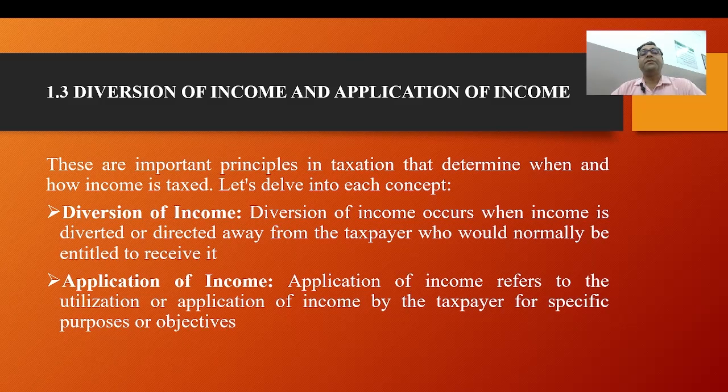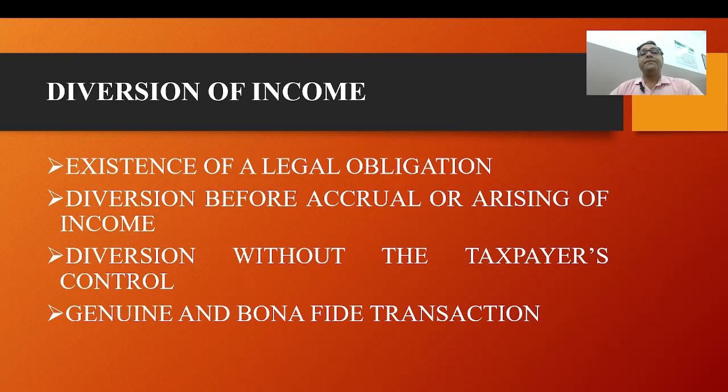Number one, existence of a legal obligation. Number two, diversion before accrual or arising of income. Number three, diversion without the taxpayer's control. And number four, genuine and bona fide transactions. Now I will discuss the first point, existence of a legal obligation. There must be a legal obligation on the taxpayer to apply the income in a particular manner before it accrues or arises to the taxpayer.